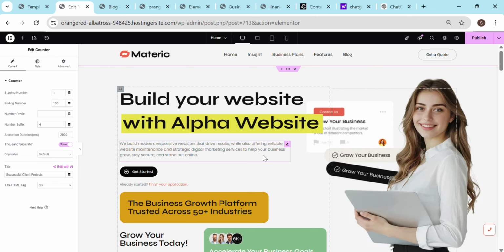I'll come up with a few videos which will be 2 or 3 hours of long video, where I'll explain how to build a website from scratch, step by step, without any canvas, without any template. It's going to be a long video, and I'll release it shortly. But for now, this is how you can build a website without coding, without knowledge, everything.